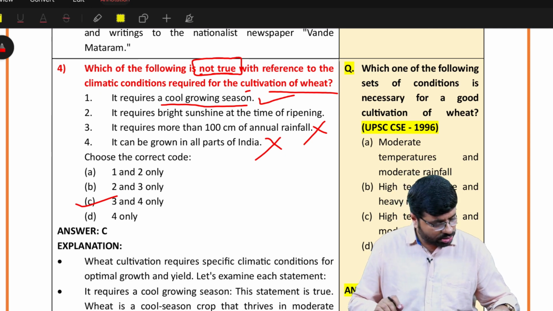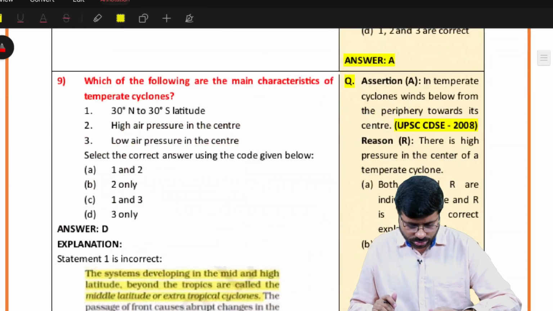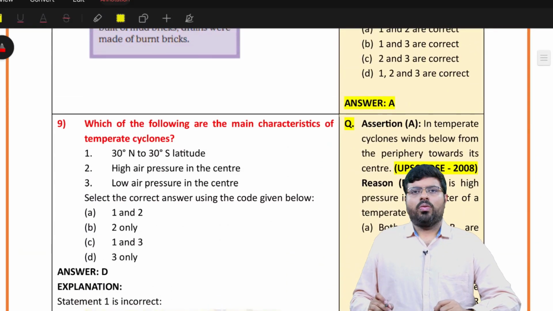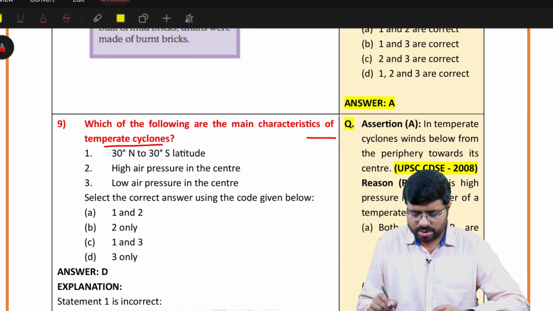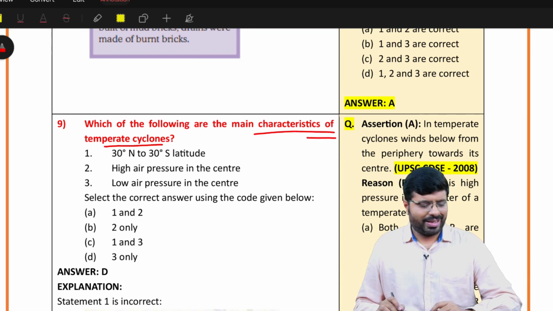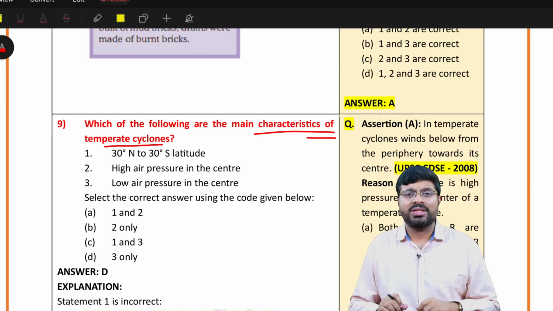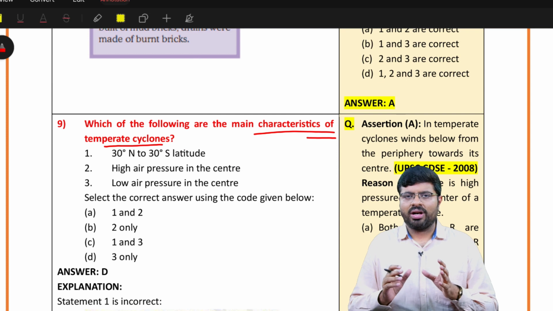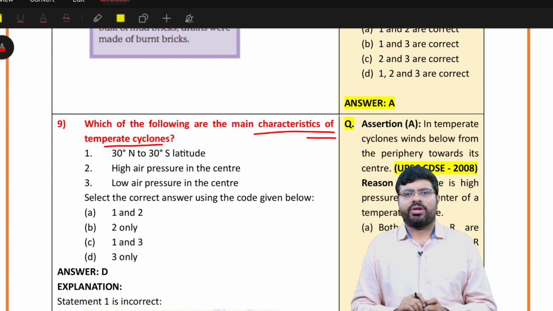Then the next question, question number 9. Which of the following are the main characteristics of temperate cyclones? Now, the moment you hear about temperate cyclones, you should not get confused in the exam. This might not be an easy question like wheat, but you should not be worried. Within your existing knowledge, let us see what you can do.